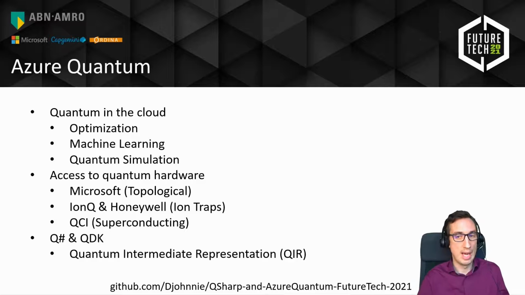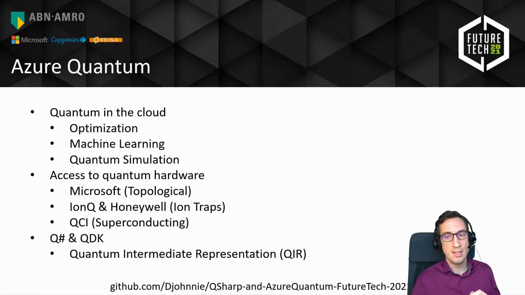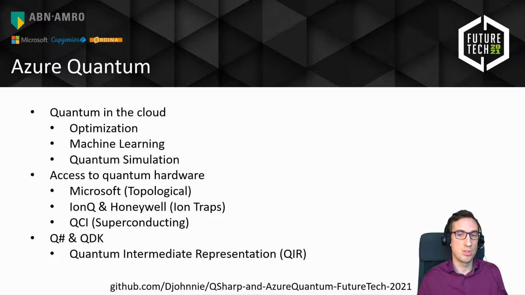But you also have access to physical quantum hardware, and Microsoft is actually doing research for their own quantum hardware. They are using the topological approach. That's one way of doing quantum computers, but Microsoft is not yet ready with that. But there are also external vendors that Microsoft is partnered with that can help you to run your Q# applications on real quantum hardware. An example is IonQ or Honeywell, which are two separate companies, and they are using ion-trapped quantum computers. Ion-trapped quantum computers use ions, and they will use laser beams to change the states of